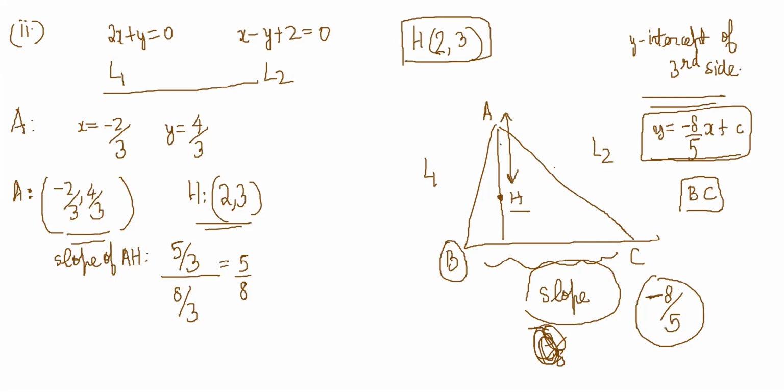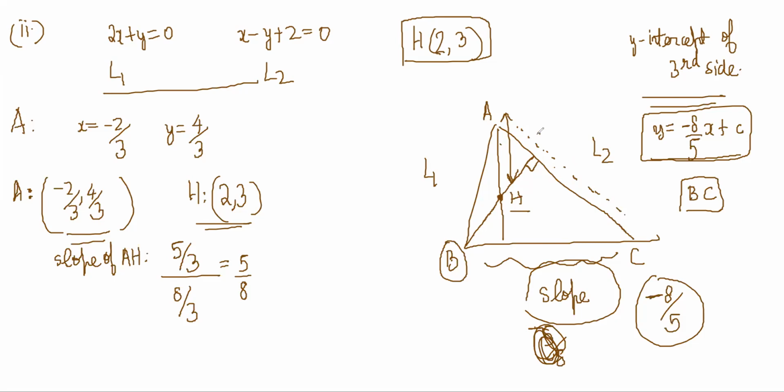Yeah, so one thing that we can do is that the orthocenter is known, no? So the perpendicular from here should pass through the orthocenter, no? And this equation is known.